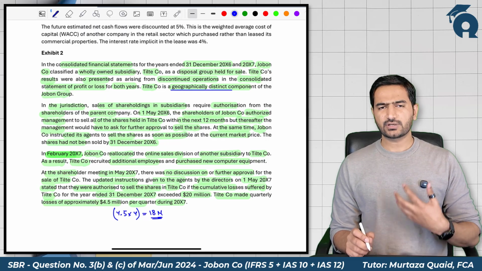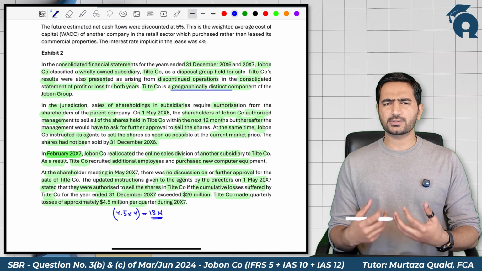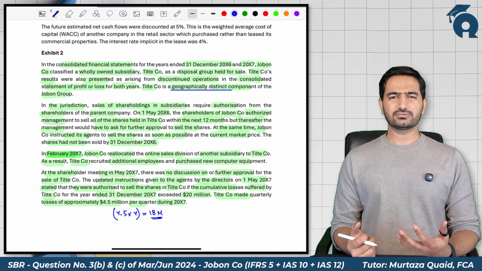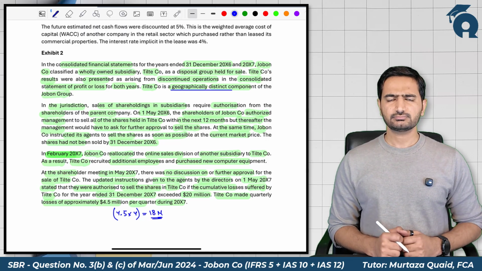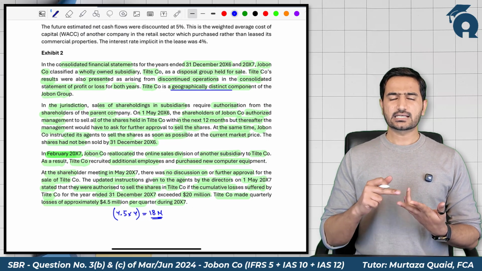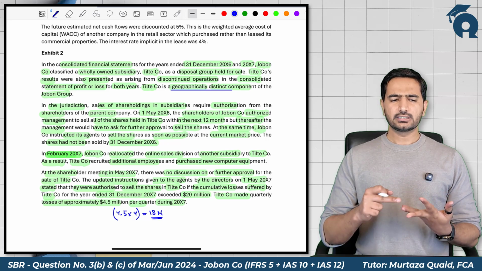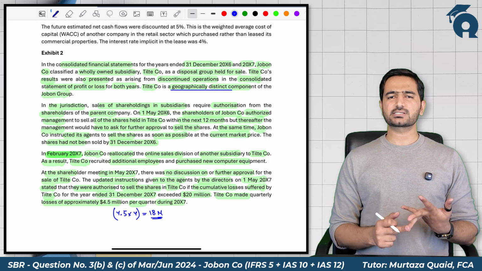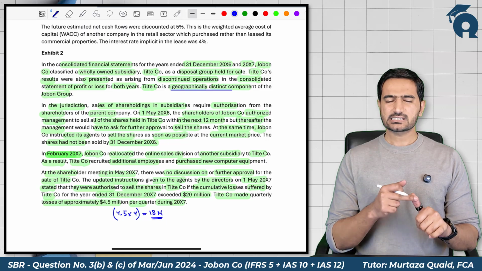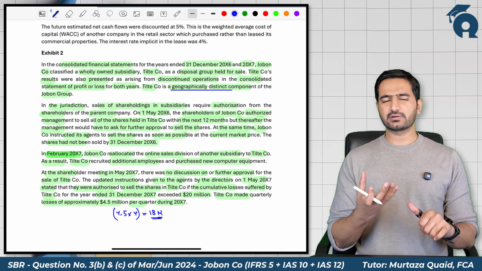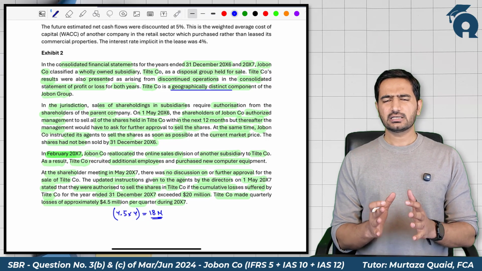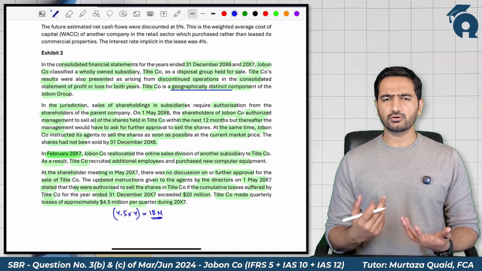But now for the classification of an asset or disposal group as held for sale, there are some 5 to 6 conditions under IFRS 5 that need to be met. Those conditions are that the management is committed to a plan to sell, the asset is available for immediate sale, the sale is highly probable, that is within the next 12 months, an active program to locate buyers has started, the asset is marketed at a reasonable price compared to its fair value, and there is no indication that the plan to sell the asset will be changed or withdrawn.